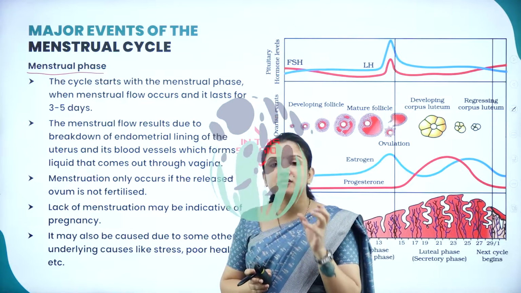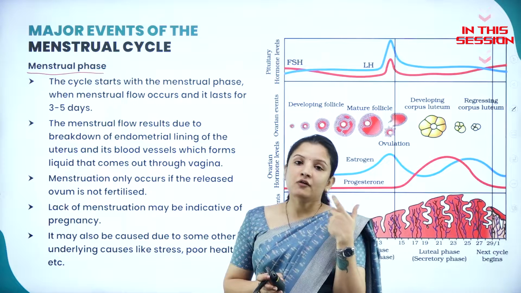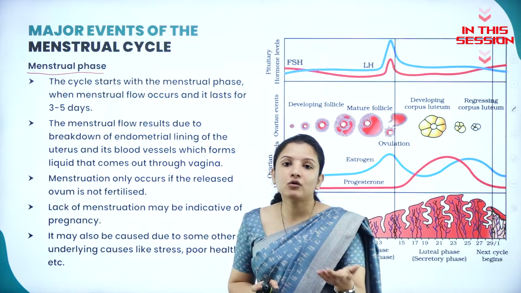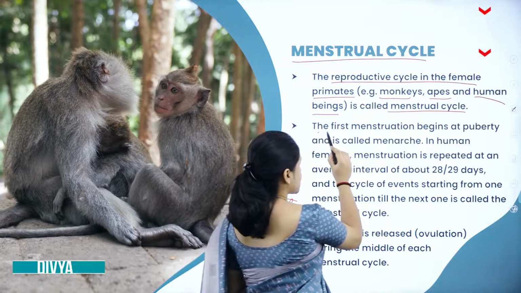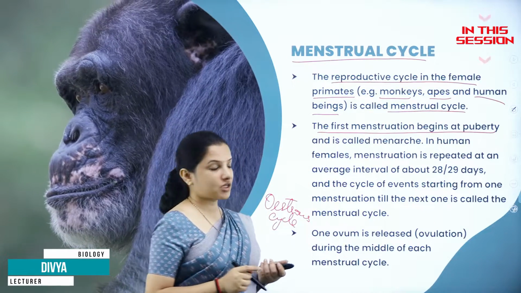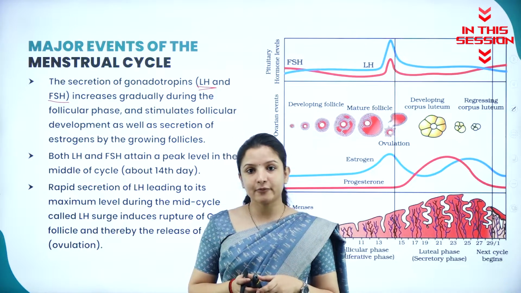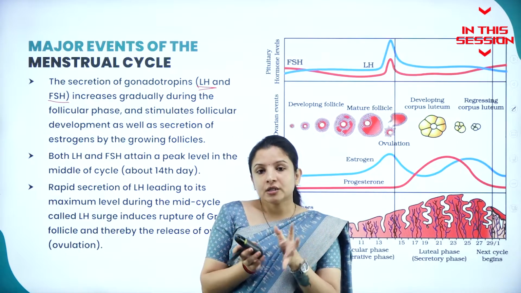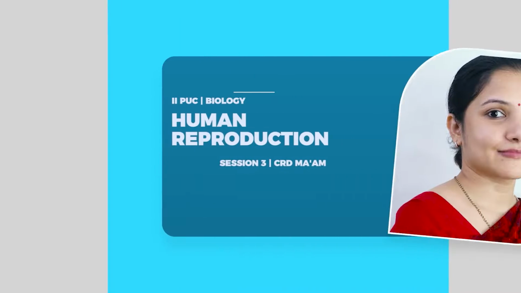Menstrual phase. Menstrual means it is at that time the bleeding occurs. It can be for 2 days, 3 days, 4 or 5 days depending on the individual. First menstruation begins at puberty and that particular menstruation is called menarche. Why should follicle stimulating hormone get released? Because the Graafian follicle has to mature during this time.